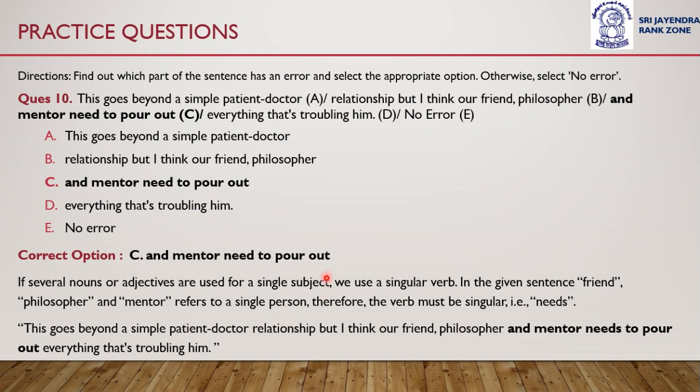This is the correct sentence. Therefore, error is in part C. And mentor need to pour out. Instead of need, needs should have been used. For a singular person, we will use a singular verb only.